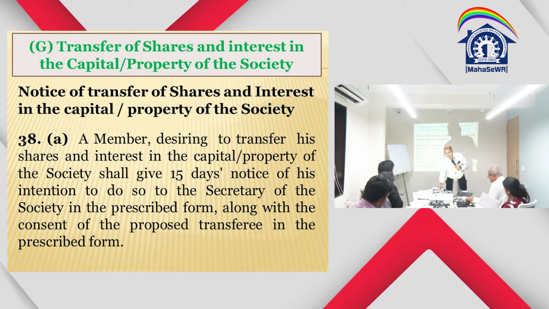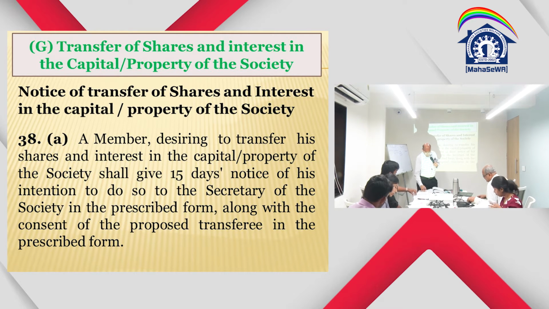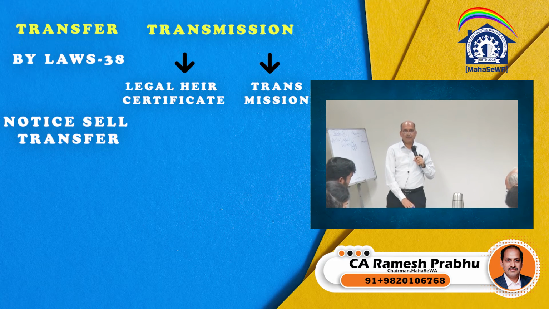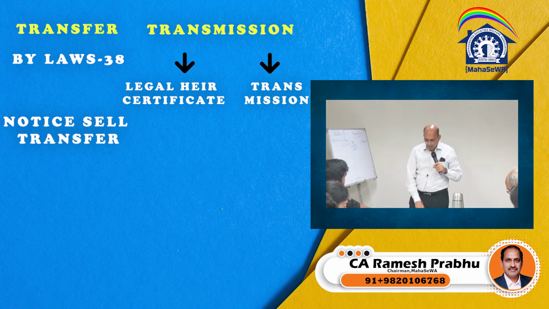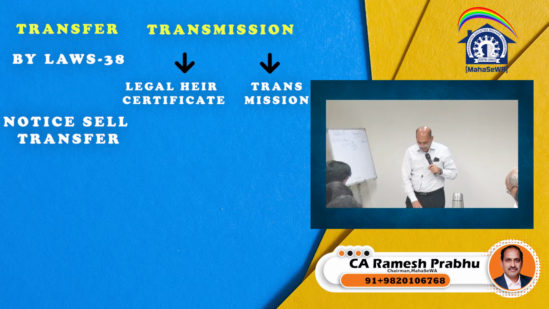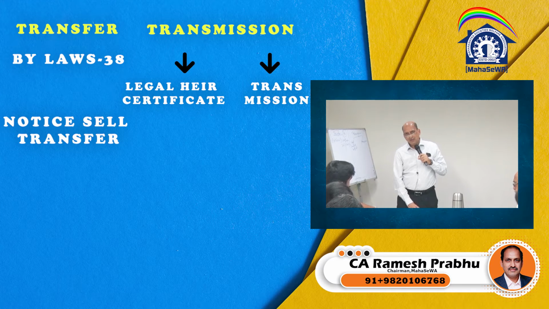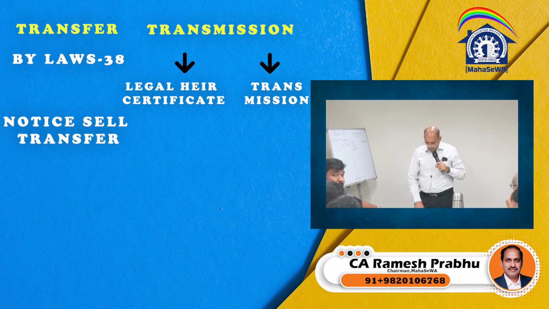Now let us look at rule number 24. So we have seen rule number 19. What does rule number 24 say? Rule number 24 is nothing but a procedure for transfer of shares. It's a procedure laid down, because the rules always give the procedure. Procedure for transfer of shares: no transfer of shares shall be effective unless it is made in accordance with the provisions of the bylaws. So that means the rule says it has to be as per the provisions given in the bylaws.